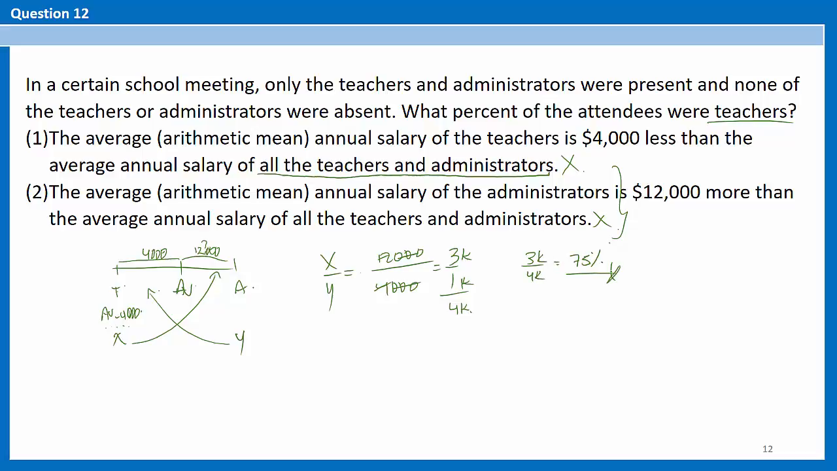Now we didn't need to find 75%, we just need to know that it could be found and that the value would be unique. But just for the sake of the video, I'm finding out what the value is. So the answer would be C.